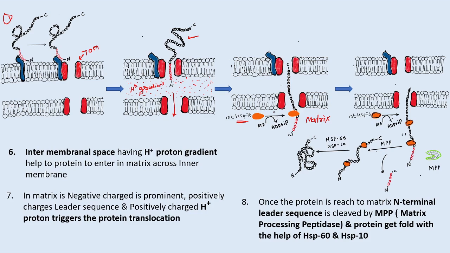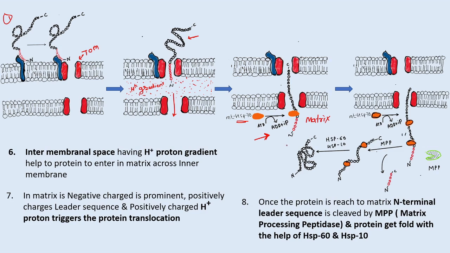Okay, so these HSP70s, which have the same function, homologous to the cytoplasmic HSP70, keep or maintain the unfolded state of this protein.